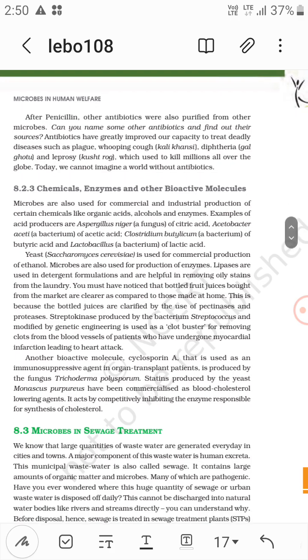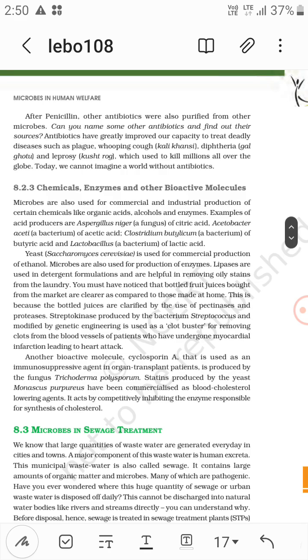Microbes are also used for production of enzymes, right? Lipases are used in detergent formulations and are useful in removing oily stains from the laundry. You must have noticed that bottled fruit juices bought from the market are clearer as compared to those made at home. This is because bottled juices are clarified by the use of pectinases and proteases.